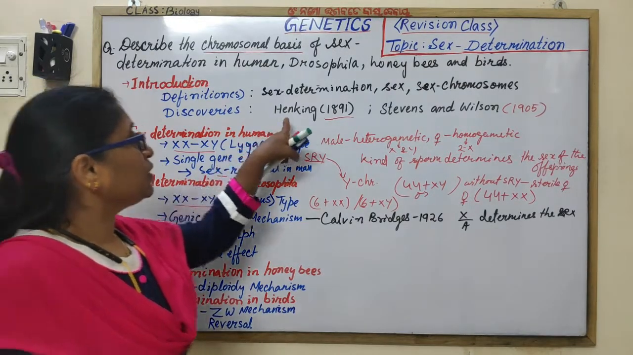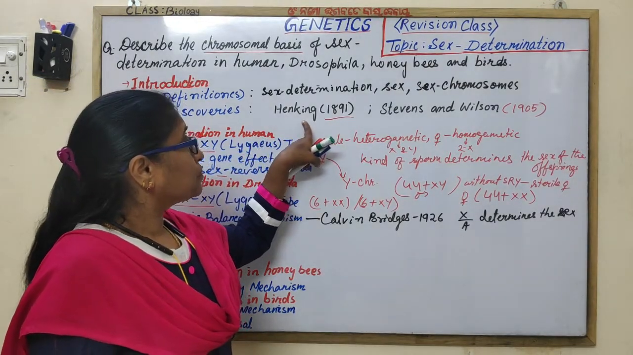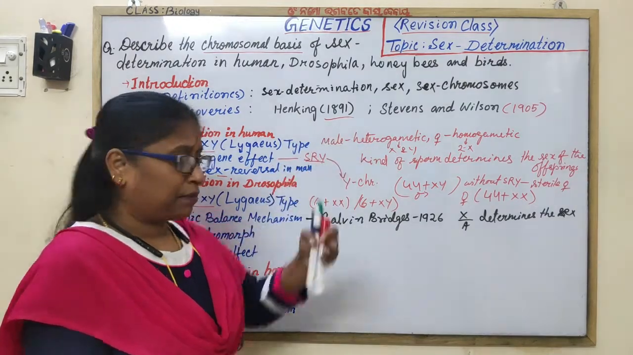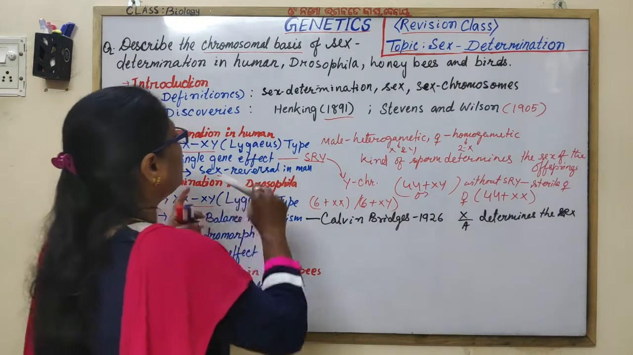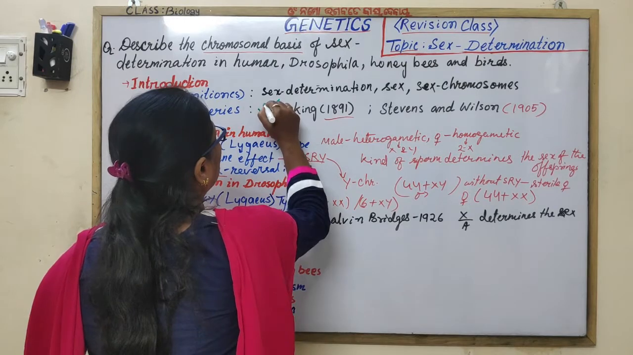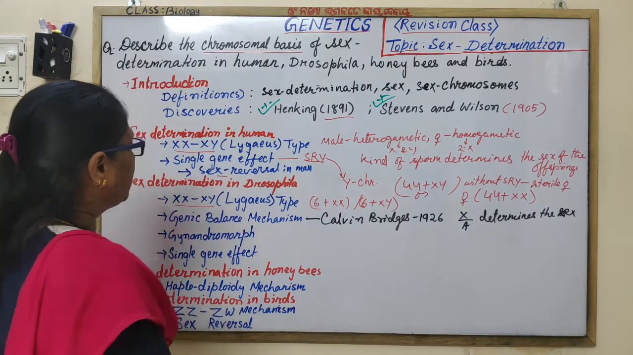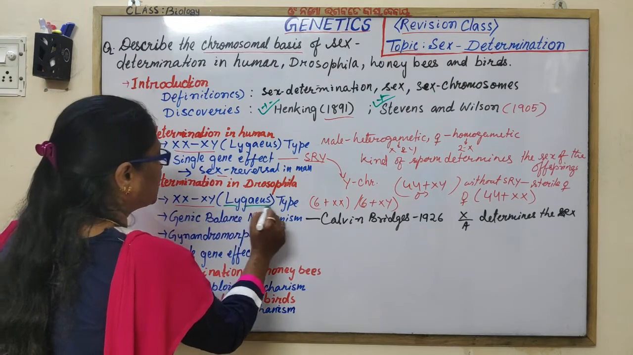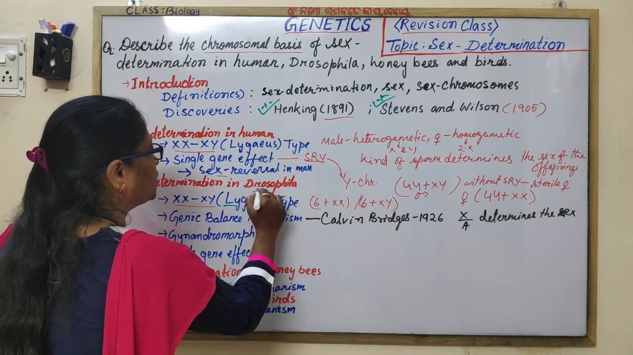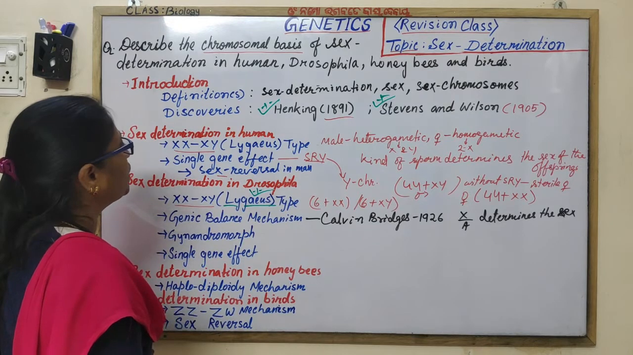You will get one more question from this. You see here we have discussed the scientist name. These are important for 1 mark question. Important for 1 mark. The XX XY mechanism is also known as Lygaeus type. This is also for 1 mark.